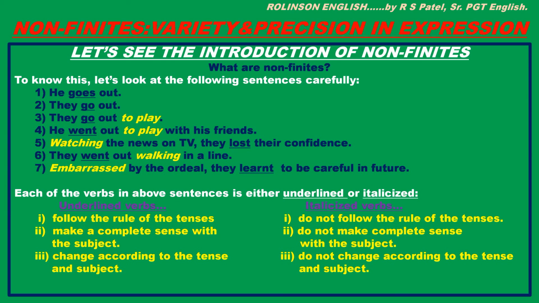The sentence is changed into past, but to play did not change. You can also see that in example 5 and 6. Again, they do not follow the rule of the tenses because ing form of the verb always takes some helping verb, but here they did not take any helping verb, right? They do not make complete sense too if you put them with any of the subject, right?